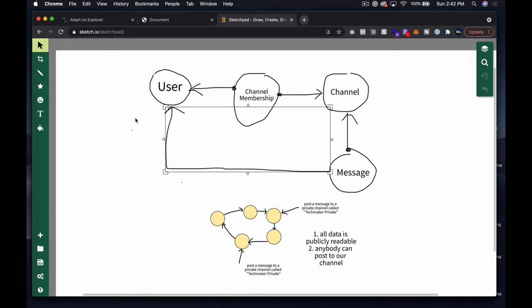What I'm going to do here is start setting up what I'm talking about, where you can actually create a private channel and have a list of allowed addresses. I think this will probably take an episode or two, maybe more, to get worked out exactly. Then we're going to have it so that, at least in our application, the messages that get posted won't show up if they're not in that approved list. So whenever we pull the messages back from the network, we're going to filter out stuff that's being sent by unapproved addresses. This is the mechanism I've come up with. Maybe I'll come up with something better later.